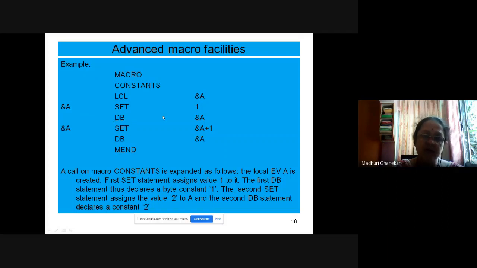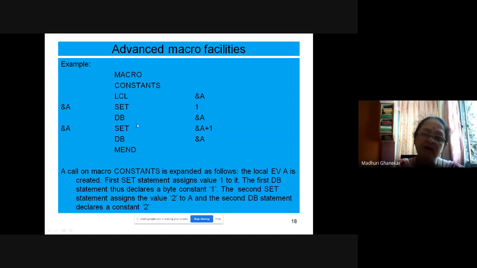Okay, declare a byte, which byte or byte constant 1. So this statement is going to declare a byte constant 1. A set A plus 1. Now value of A becomes 2. And then we are declaring one more byte constant, that is 2. So the second set statement assigns the value 2 to A, and the second DB statement declares a constant 2.